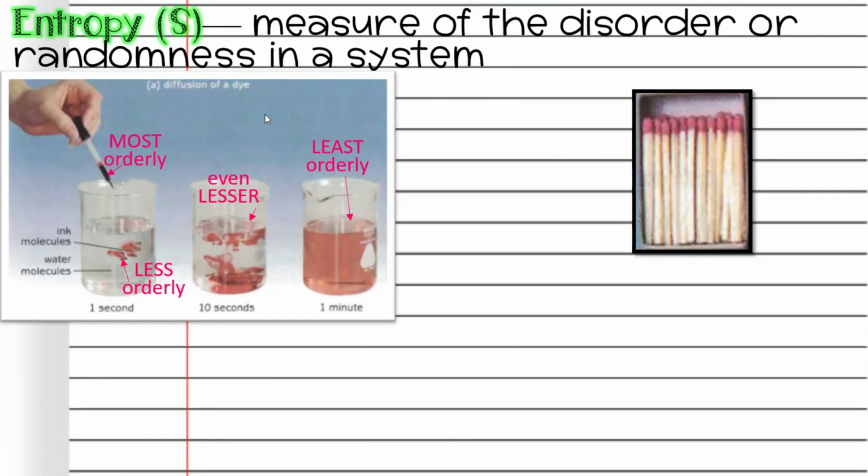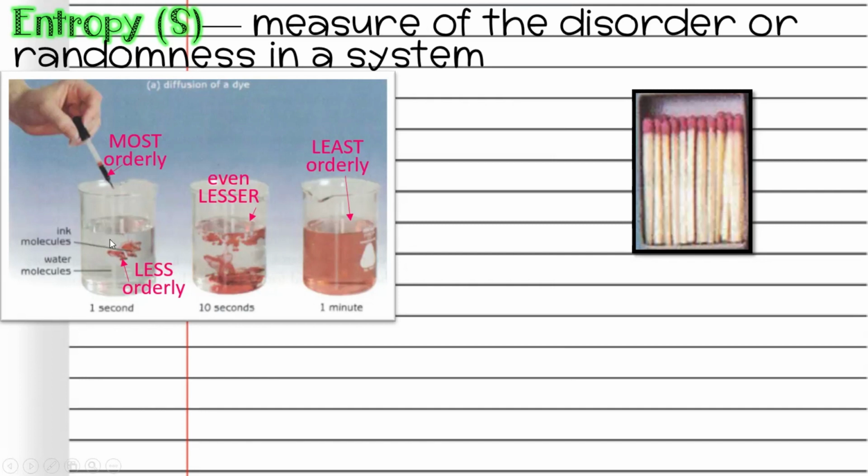Your book has a few examples. There are these three pictures of the same beaker over a period of time. Someone is dropping some dye into a beaker of water that has been set there all day. The water molecules are holding as still as they can and be water molecules. They're dropping this dye or ink down into the water. It is the most orderly while it's still, the dye is in the dropper, and the water is all by itself in this beaker.